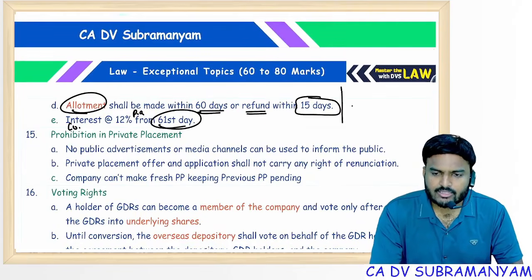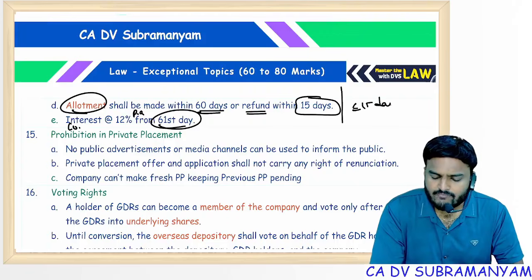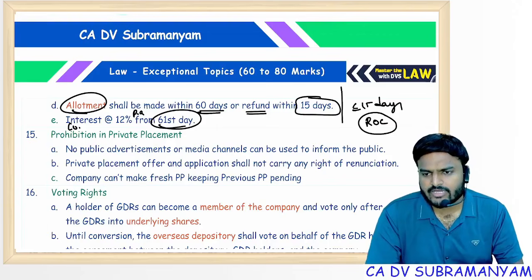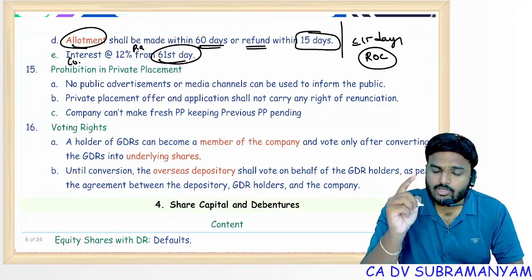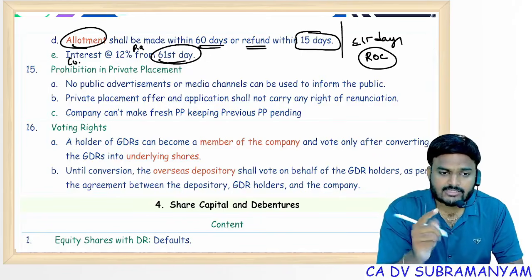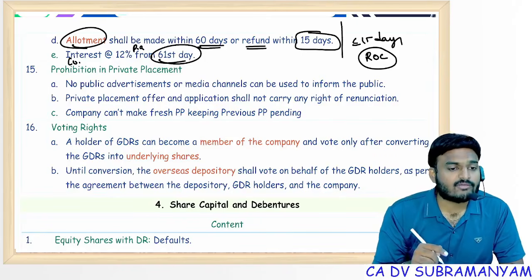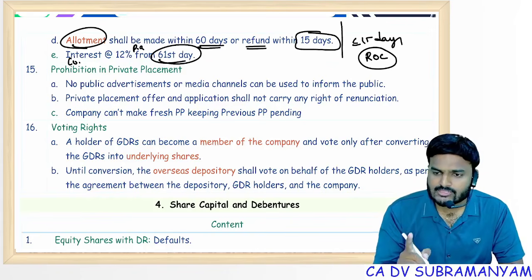Suppose the company made allotment. Then within 15 days of allotment, file the return of allotment with ROC. Is it clear? For a prospectus for public offer, the return of allotment should be filed within 30 days. Here, the return of allotment should be filed within 15 days. Getting my point? Students, everyone.